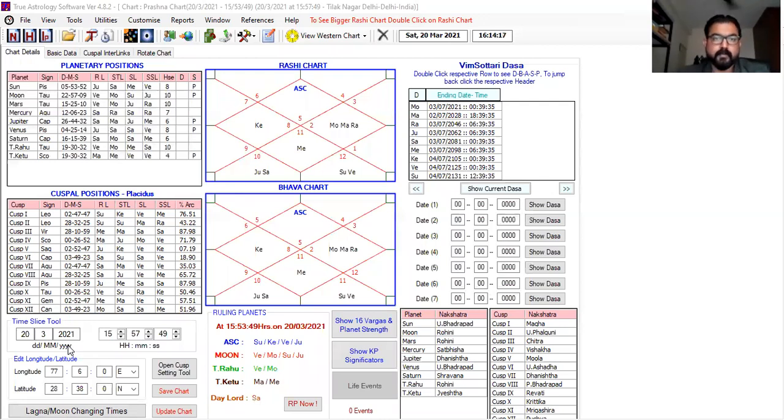Open the left and right page. On the left hand side, you write down team A. On the right hand side, you write down team B. And write down the question, will team A win? So on the left hand side, you check what is the ascendant sub-sublord. Ascendant sub-sublord is Mercury. Write down ascendant SSL is Mercury.